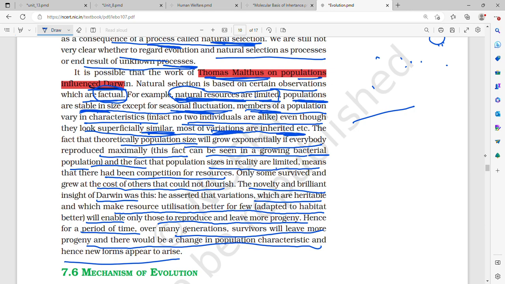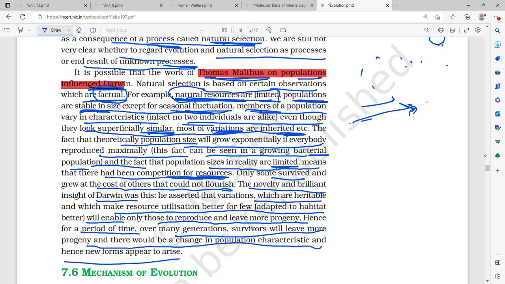and the fact that in reality population sizes are actually limited means that there is competition for resources. So if everybody reproduces maximally, then it will grow exponentially and resources will be limited, so it will lead to huge turmoil, right? But for so many years, even as the population has expanded, we have never reached that stage, or even if we reach that stage in future, we are not reaching it fast enough. That is, more or less, there is a stability. Why is there stability? Because there is a competition for resources. Only some survived and grew at the cost of others, who could not flourish.